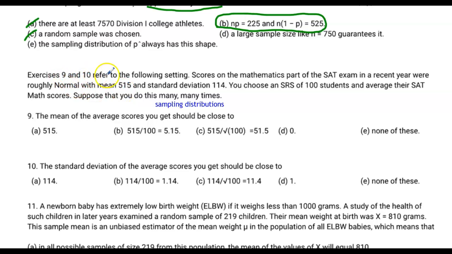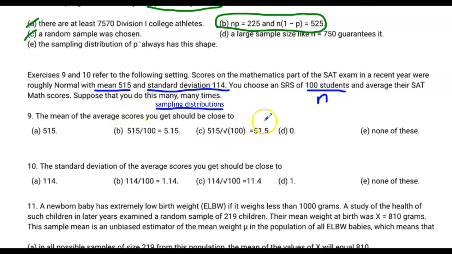Taking a look at exercises 9 and 10, they talk about the mathematics part of the SAT exam. They're roughly normal with mean 515 and standard deviation of 114. It also tells us that you're choosing a simple random sample of 100 students. That is our sample size, that's our n. And we're averaging their SAT math scores, and we're doing that many, many times. That is the key. When we sample many, many times and collect a statistic from each sample, that's a sampling distribution.